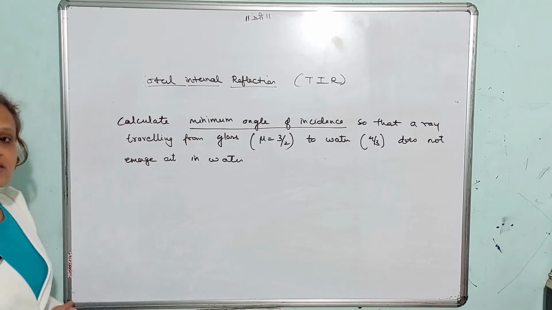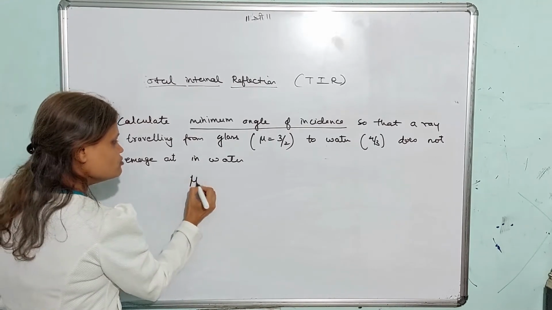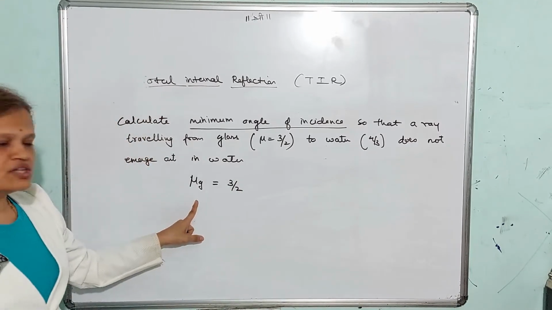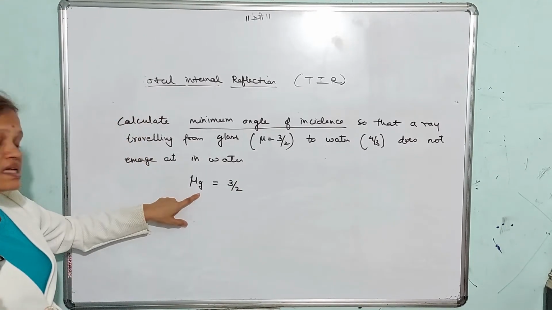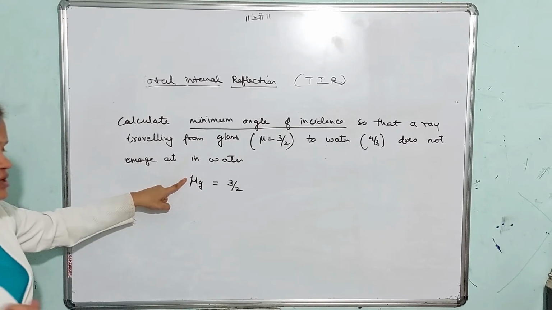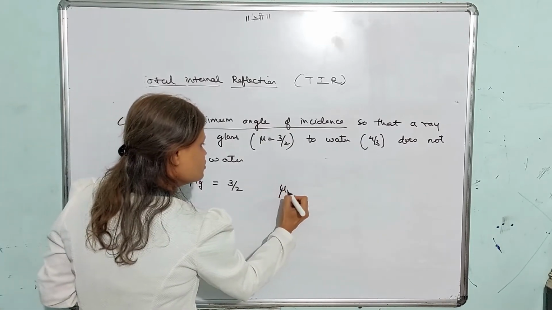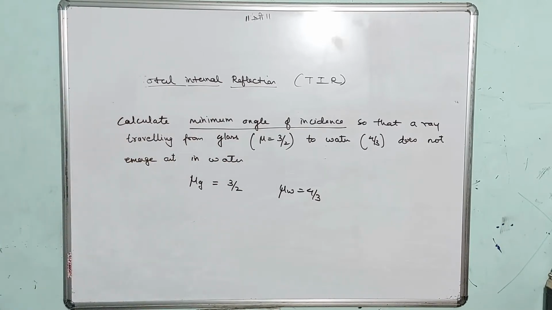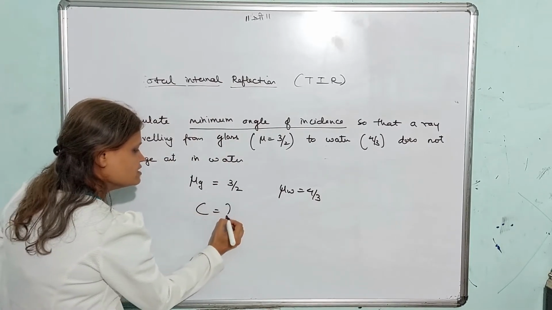So what is asked is the critical angle. So mu g, that is the denser medium, is 3/2. I told you already that this is glass with respect to air, so need not write it. Then mu w is 4/3, rarer medium. We have to find the critical angle C.